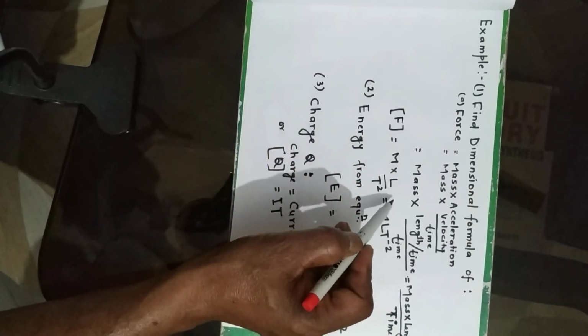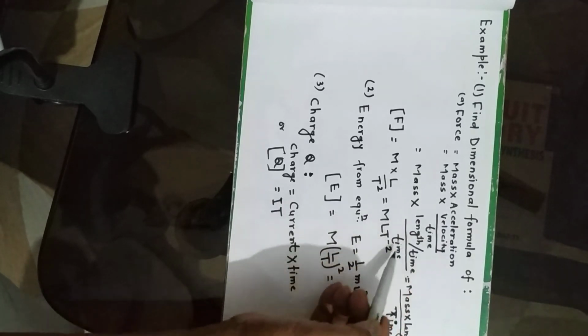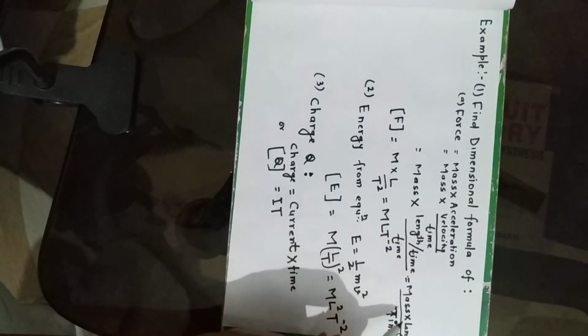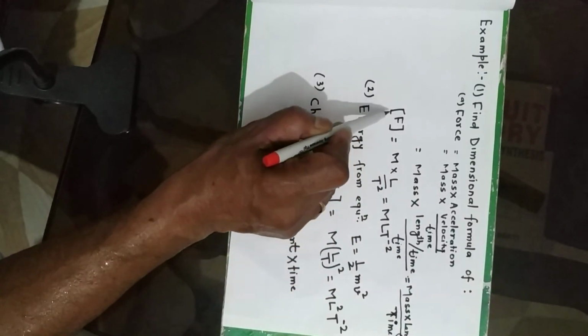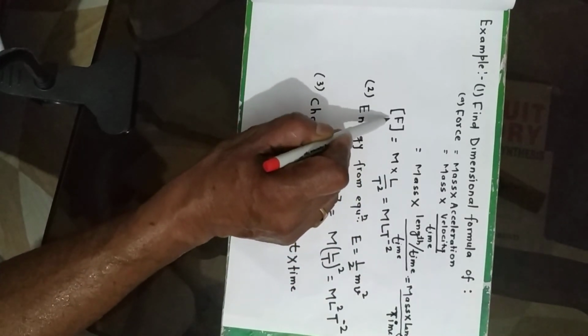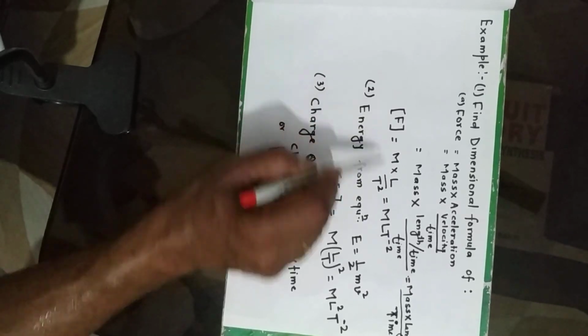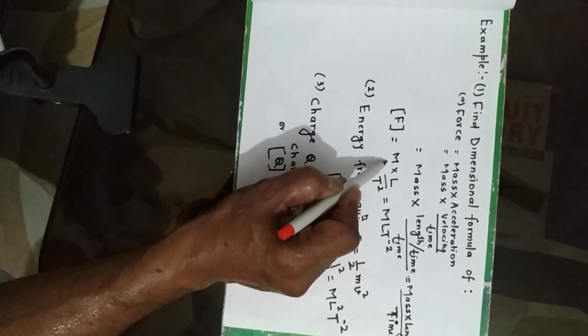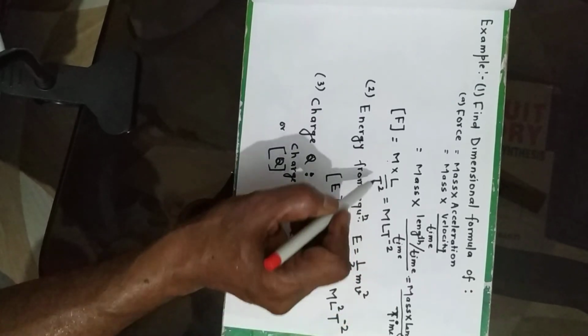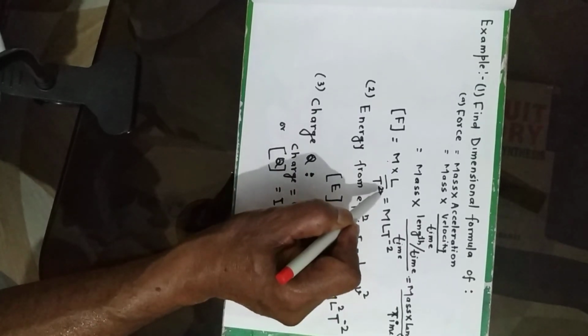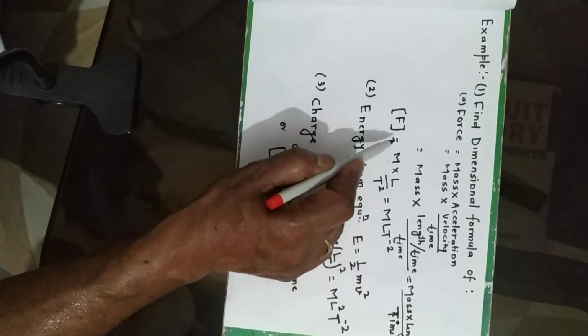Velocity is length by time, so force equals mass into length divided by time squared. In dimensions, [F] equals mass M, length L, and time T squared in the denominator, so M L T^-2. This is the dimension of force.